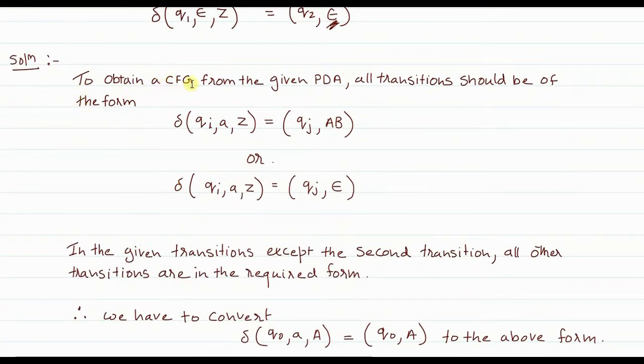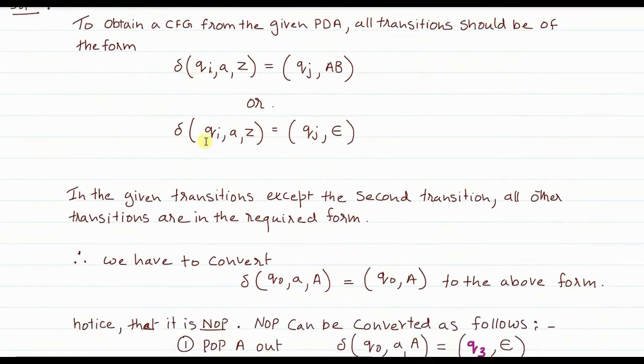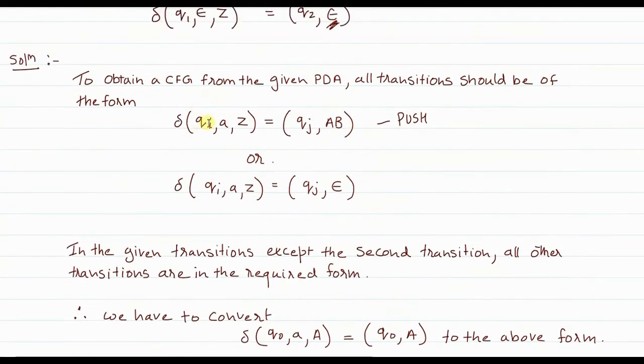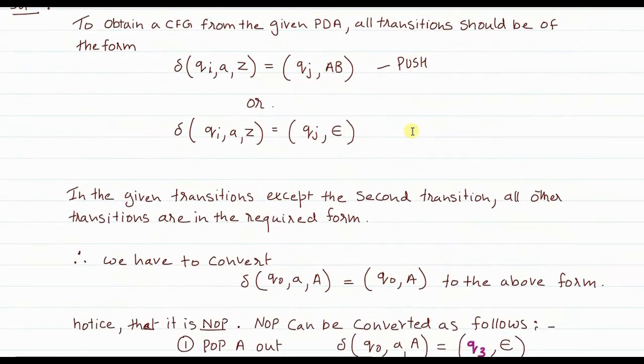Now, to obtain a CFG from a given PDA, all the transitions should be of either of these two forms. The first form is the one wherein the operation performed on the stack is a push operation. When we are in state Qi, when A is read as input and the stack is empty initially, we go to state Qj by pushing AB onto the stack. So this is a push operation. Fine.